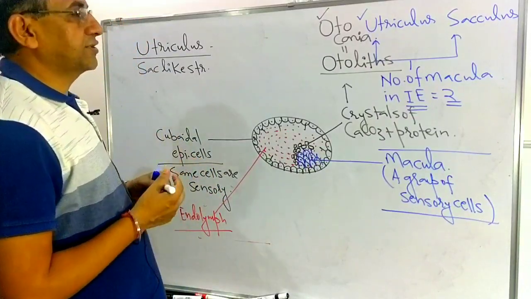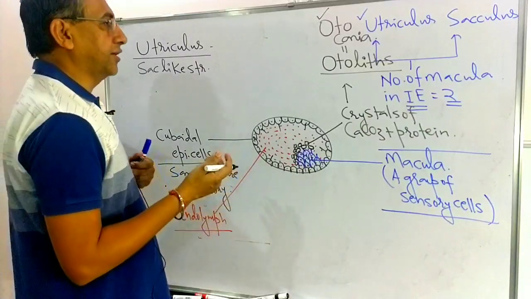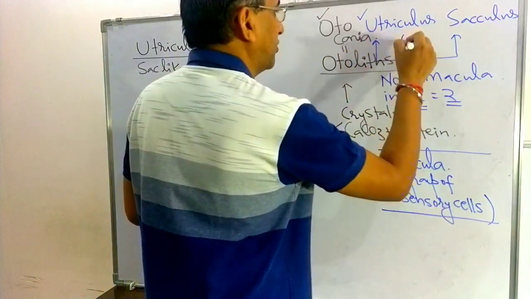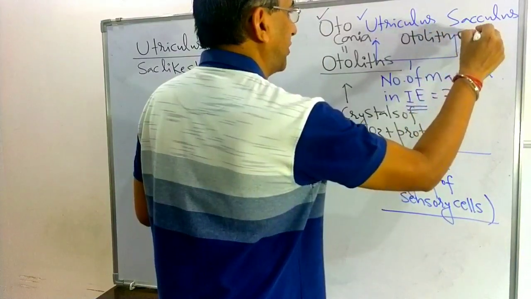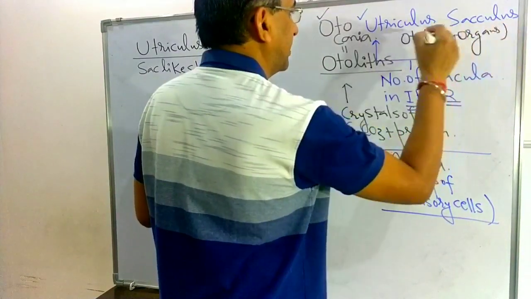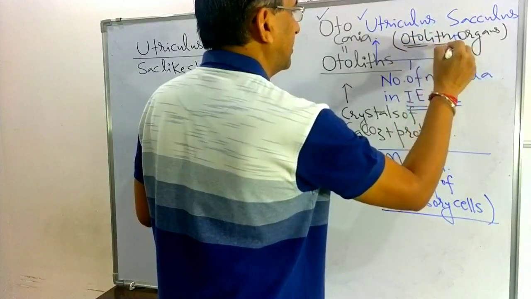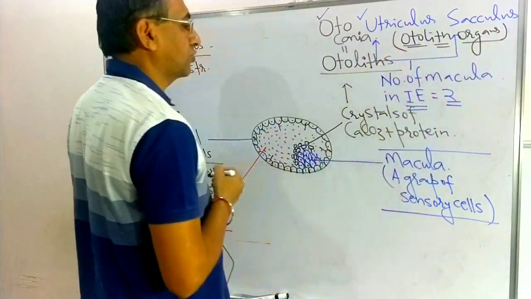That's why the utriculus and sacculus are known as the otolith organs. They are the otolith organs because they have the otoliths, or otoconia, here.